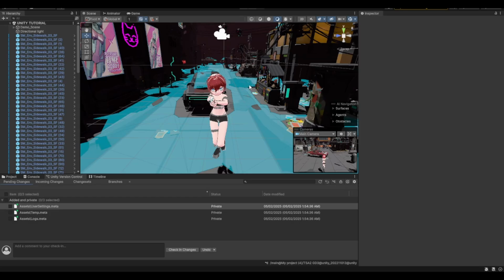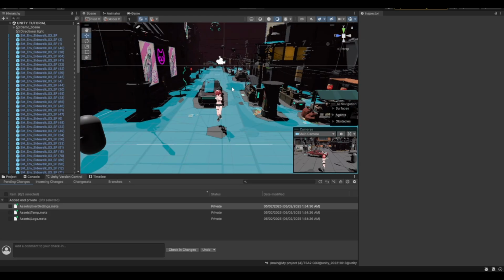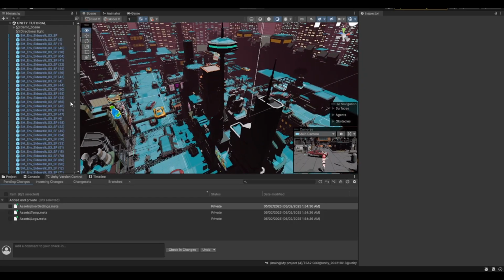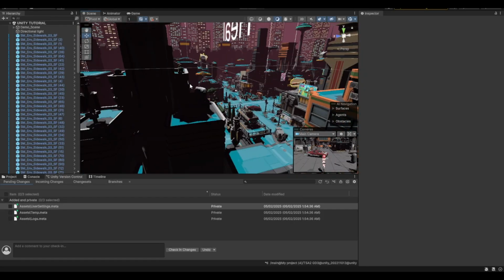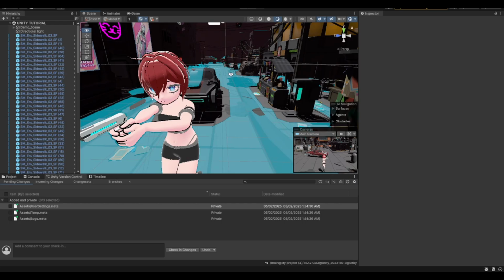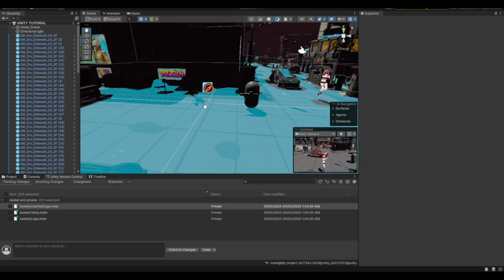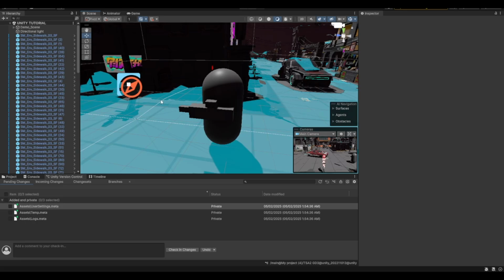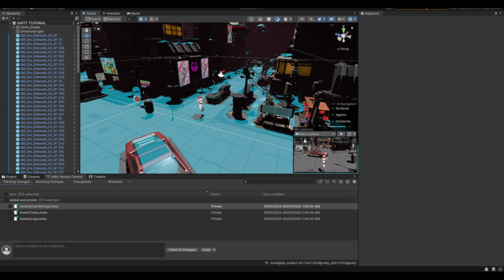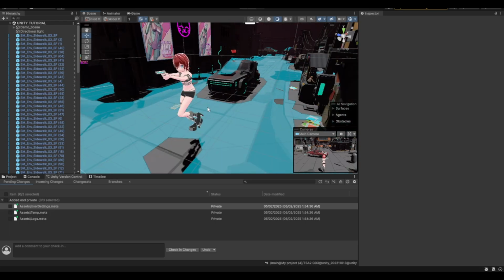So before we end this tutorial, we are going to recap what we did overall in this tutorial. Firstly, we created an environment that we will be using for our character and enemy. And also we imported assets like the character and the gun. Also we created a sample enemy. Next, we implemented player movement. We implemented running and jumping.